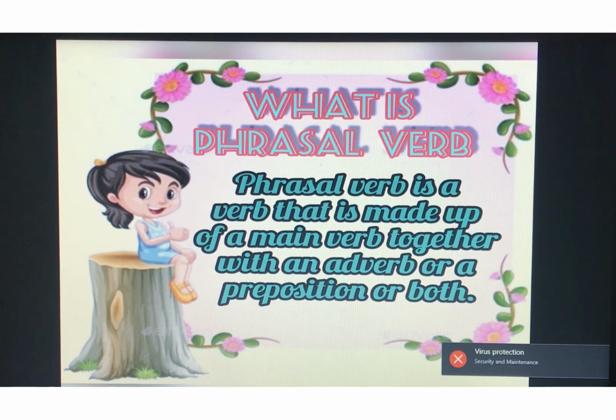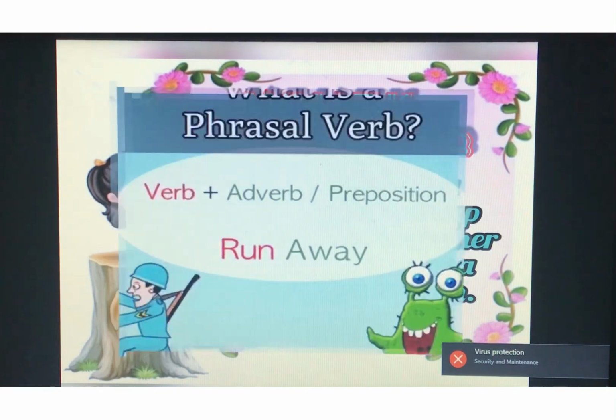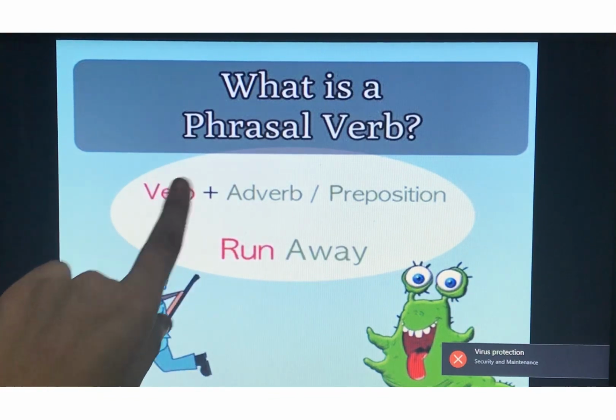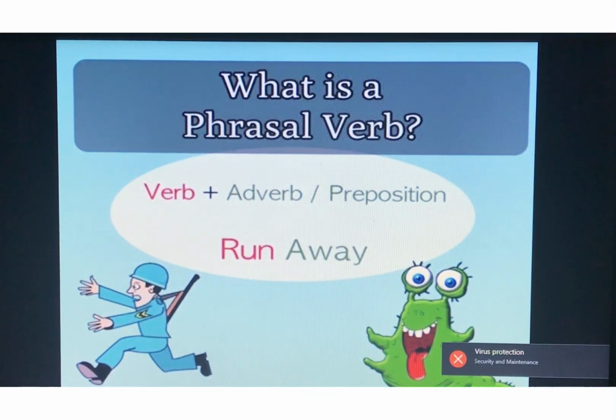Phrasal verb is made up of two words, that is phrases and verbs. Verb means any action performed by the subject and phrases are group of words. Fine. So any word that is made with combination of verb plus adverb or verb plus preposition or verb plus adverb plus preposition is known as phrasal verbs. Like as you can see in picture, run away. Run is a verb, it is an action that is performed by the subject.